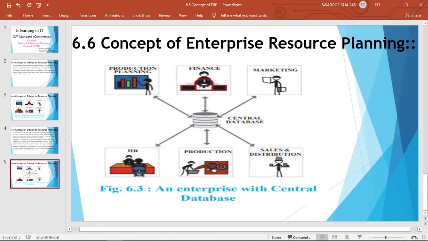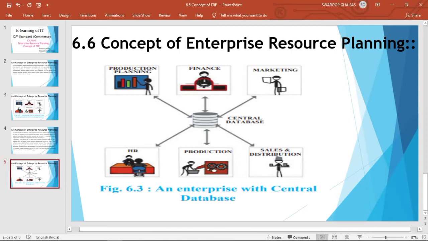See, different departments are there: production planning, finance, marketing, HR, production, and sales and distribution. And here there is a central database connecting all the departments of the enterprise. Now suppose a finance department wants to know about the sales and distribution, to take a certain decision, that is to make the payments, whether certain products have been shipped or not, then in that case the finance department can access the data from the sales and distribution department.